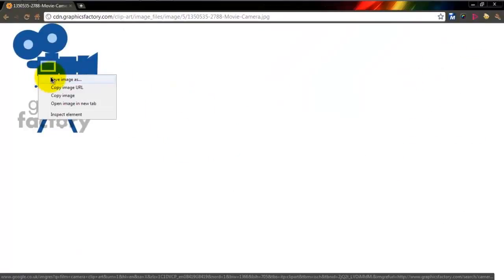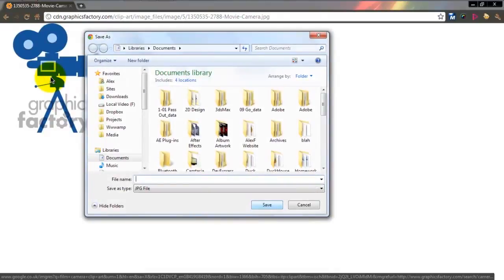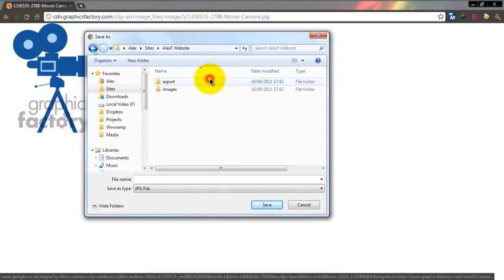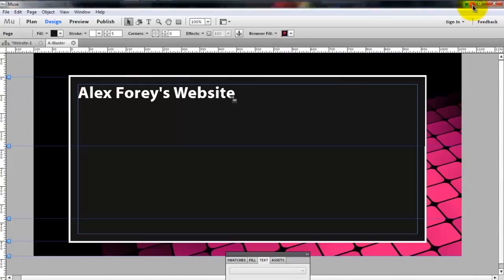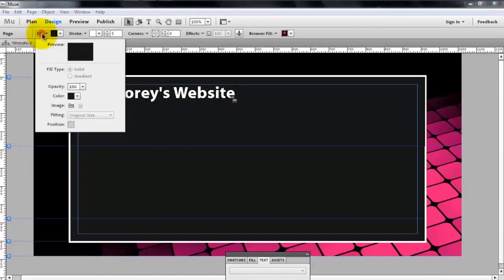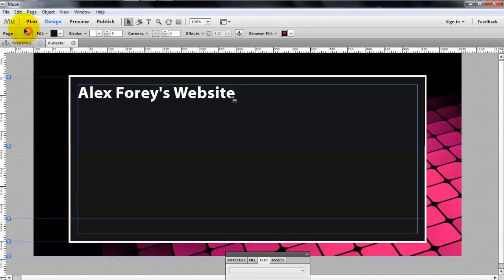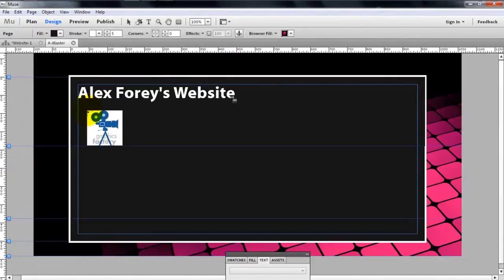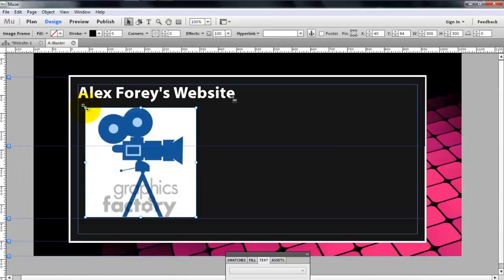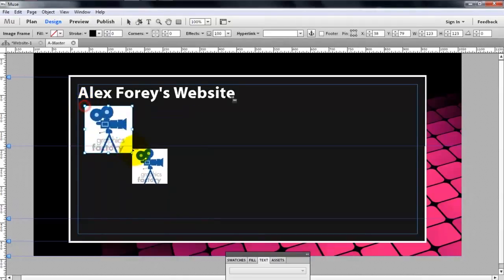So I'm going to save as and call this, go back to sites, and look at websites, images, and call this header icon. Right, there are two ways to add images to your web page. You can either create a rectangle and go fill and select an image, or you can go file, place. So let's select this one, and just like InDesign, you can either click once and it will put it full size, or click and drag to however big you want it.